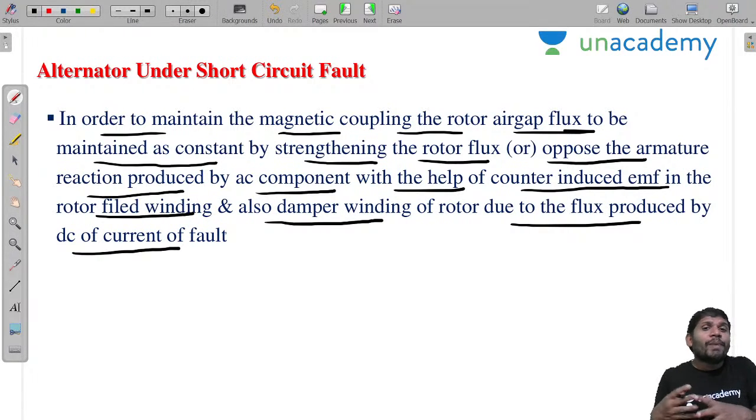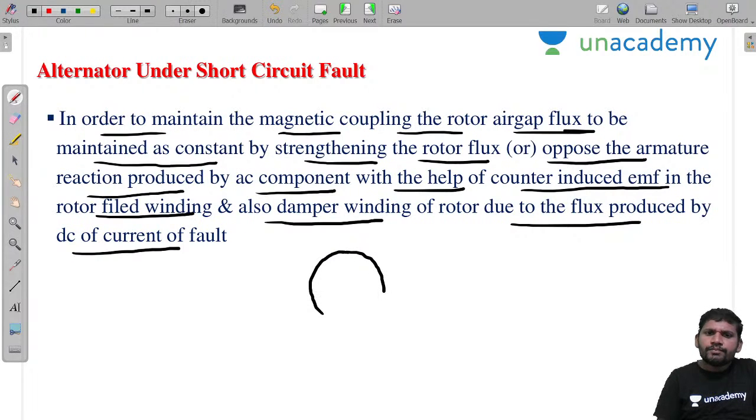Here we want to maintain the magnetic coupling. How is that magnetic coupling maintained? Let us consider a simple drawing: this is the stator and this is the rotor. How is the coupling maintained? By strengthening the flux.